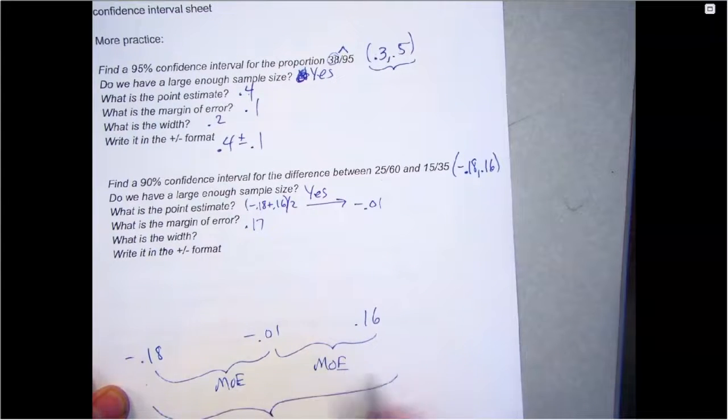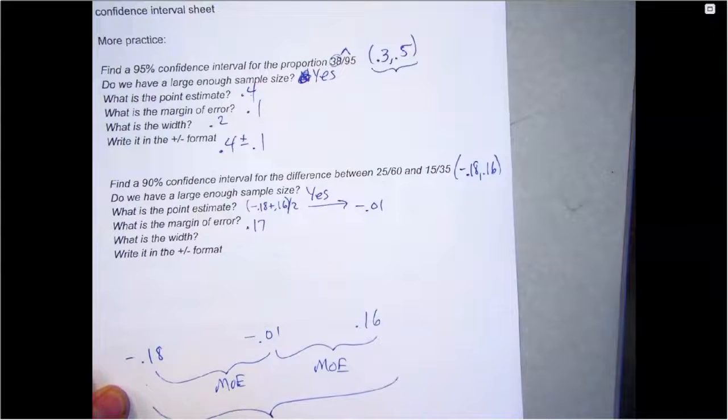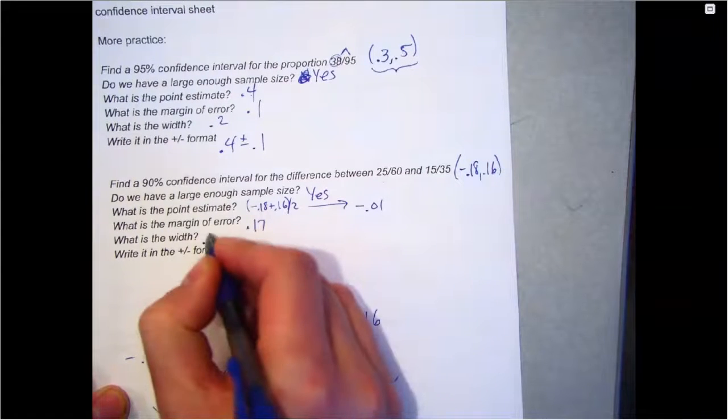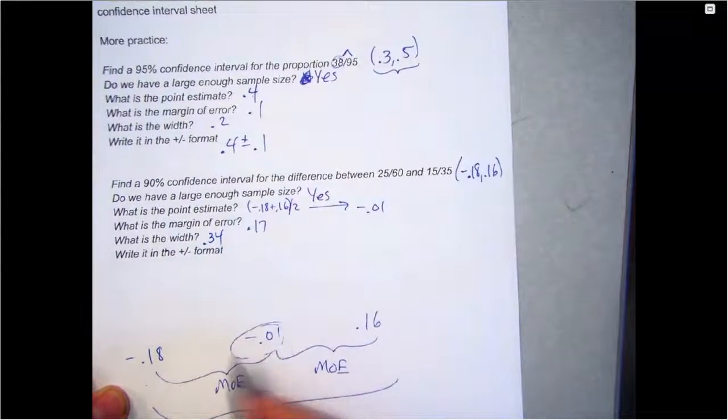The width is all of it. 0.34. And the plus 4 minus 4 now would be like start in the middle and tell